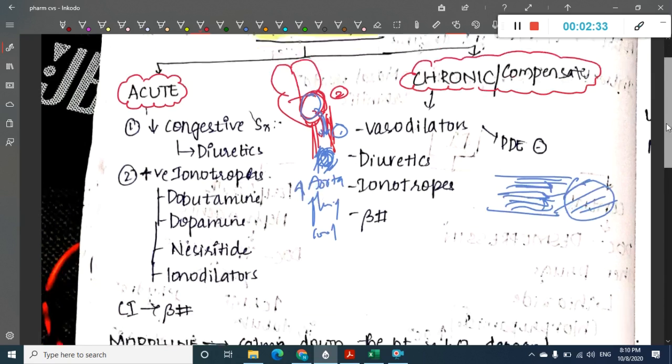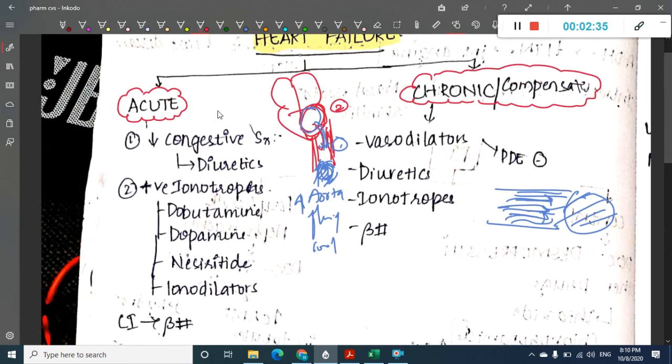You can divide the causes into two. One, congestive symptoms, which are because of increased fluid load or congestion distally. Second, inotropic defect, that is, the heart does not have the proper capacity to pump the blood.